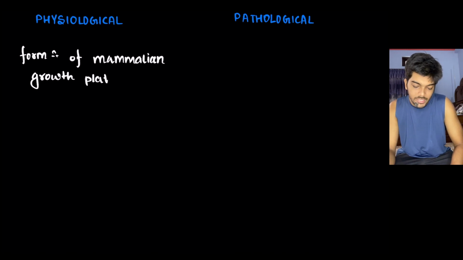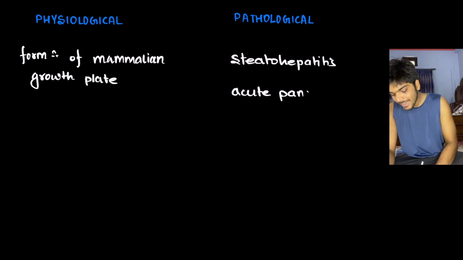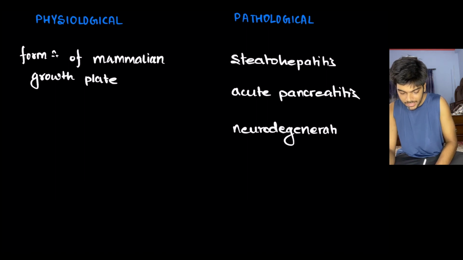Pathological necroptosis examples: liver cells during steatohepatitis, acute pancreatitis, then neurodegenerative disease, for example, Parkinson's,